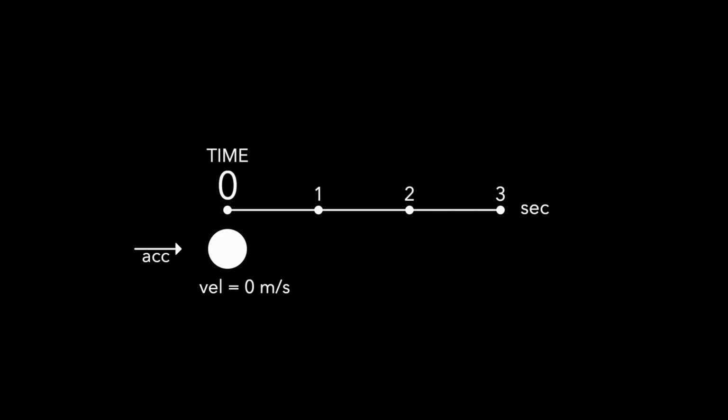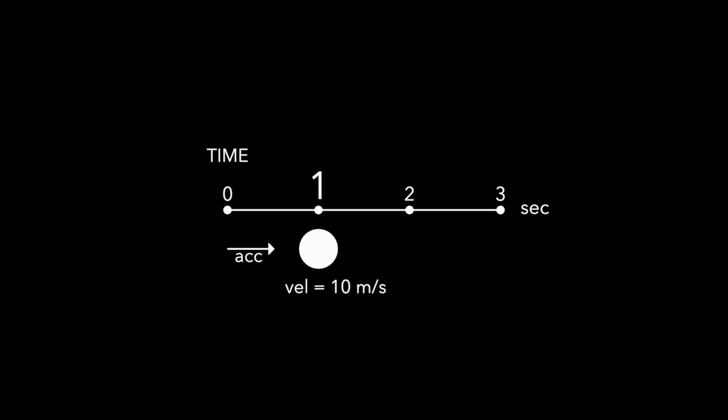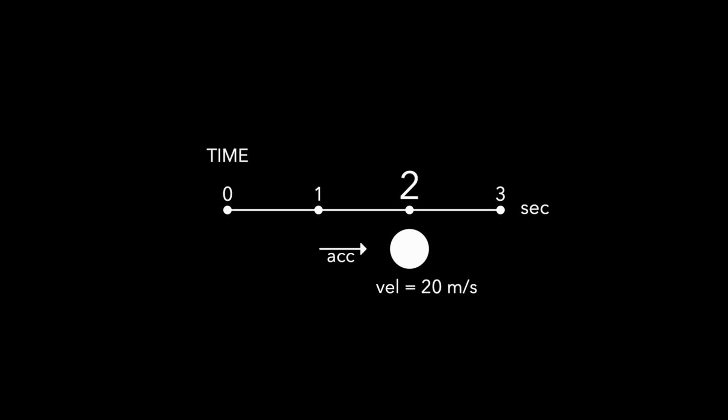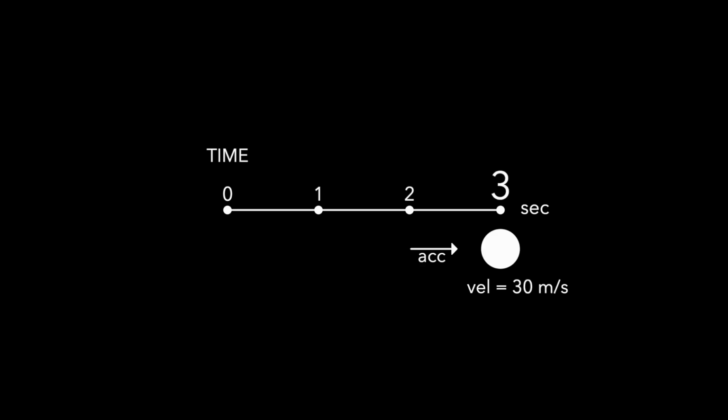After 1 second, we get 10 meters per second. After 2 seconds, we get 20 meters per second. After 3 seconds, we get 30 meters per second. We began to apply the acceleration when velocity was 0. But it was not necessary.